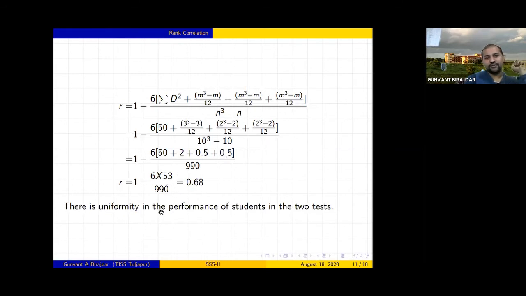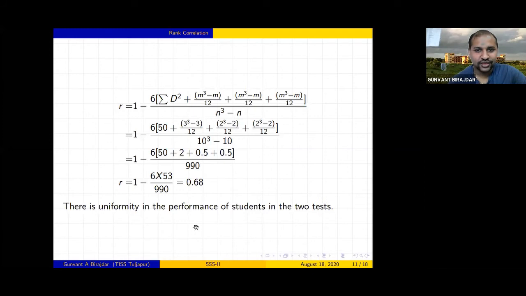So there is uniformity in the performance of the student in the two tests. If this number is very low, like 0.2, 0.3, 0.4, then you can say that Shivram is not putting his concentration into both the tests, right? That will be the meaning. Suppose I take his scores in the first semester, second semester, third semester, and I get this R to be 0.2, 0.3, 0.4, then I can say that his performance is not good throughout all the semesters, right? So for this purpose we use these rank correlation methods.